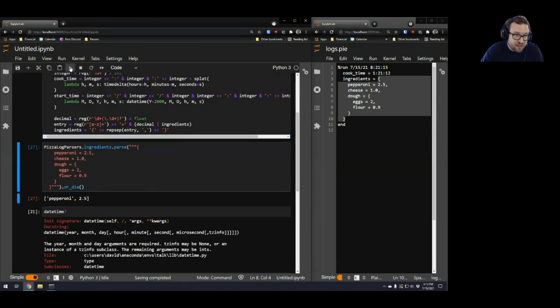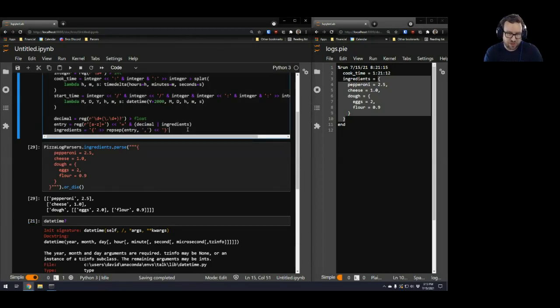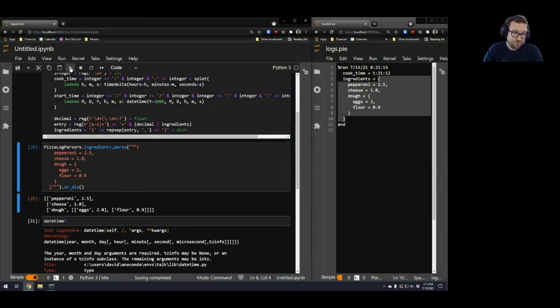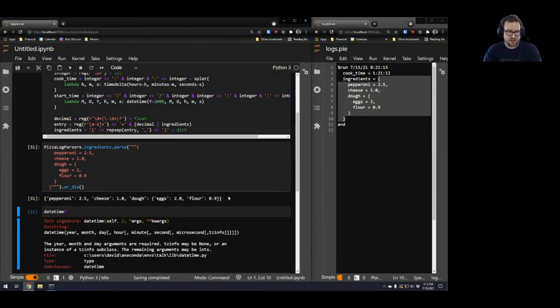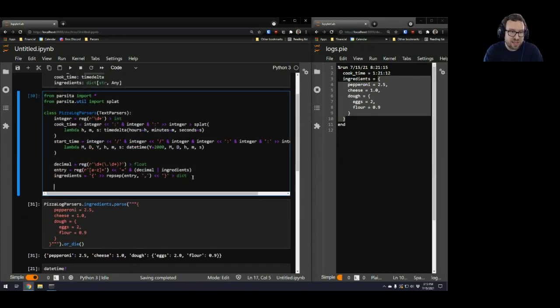And see what we get out of this. Yeah, sure enough, we got a list of length 2 lists, some of which can be internally nested. A list of length 2 lists, if we want to convert that to a dictionary, is actually just the dict function. We'll pipe that whole thing in there. And sure enough, then we get a dictionary that's probably the data type that we want at the end. So we've matched the three things that we need. Now we just got to start putting it all together.